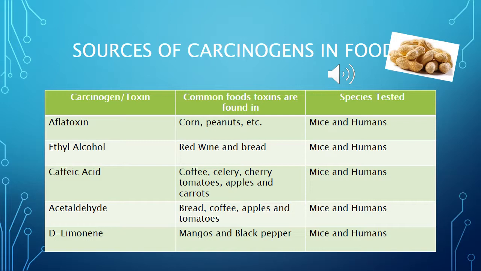Sources of carcinogens in foods. Aflatoxin can be found in corn or peanuts, and the species that were tested were mice and humans. Ethyl alcohol can be found in red wine and bread, once again being studied in mice and humans. Caffeic acid can be found in coffee, celery, cherry tomatoes, apples, and even carrots. Acetaldehyde can be found in bread, coffee, apples, and tomatoes. D-limonene can be found in mangoes and black pepper.